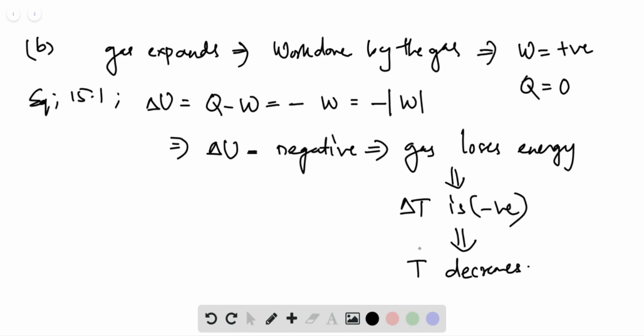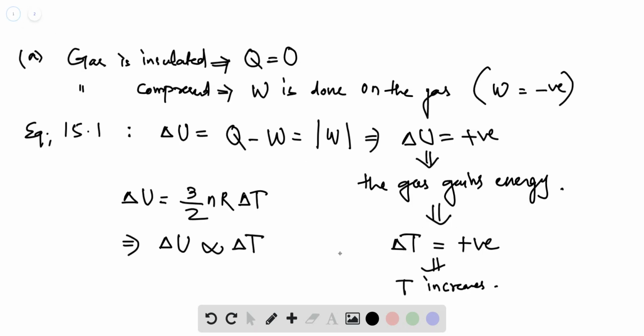And you can also say that because there is a loss in energy of the gas, the average kinetic energy of the gas particles also decreases because the gas has lost some energy. Work is done by the gas, and in that process, there is an internal energy loss by the gas. So the average kinetic energy of the gas particles decreases, and hence, since kinetic energy is proportional to temperature as well, temperature decreases. And the same reasoning can also apply to the first part.